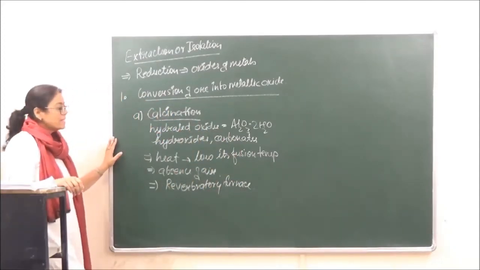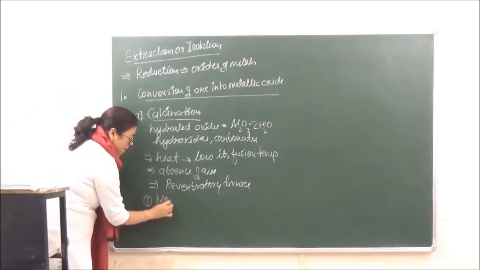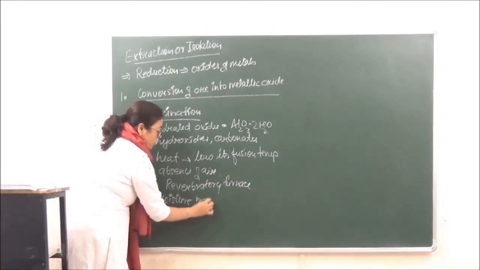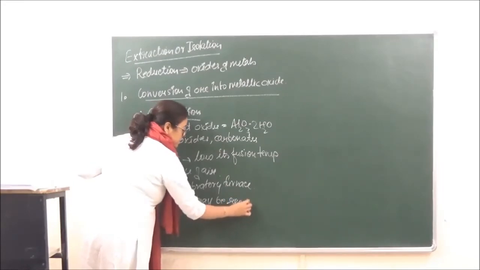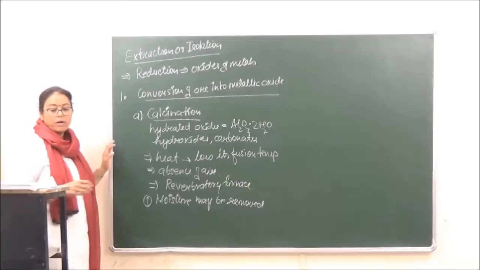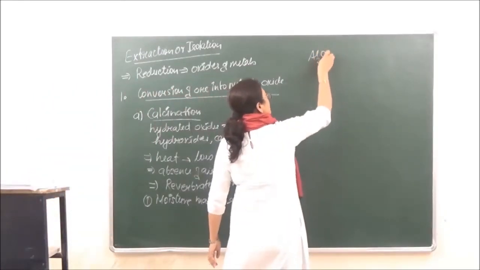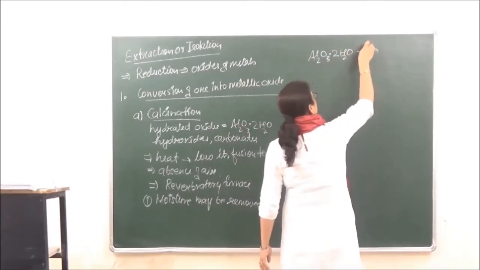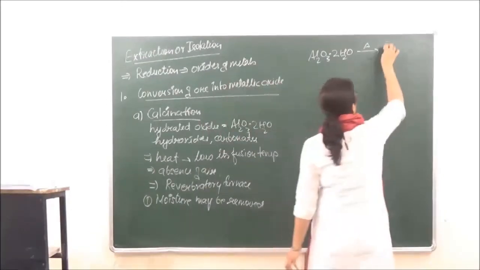Now during calcination what is going to happen? Number one, moisture may be removed from the concentrated ore. For example, if we are taking alumina and heating it, moisture will be removed.